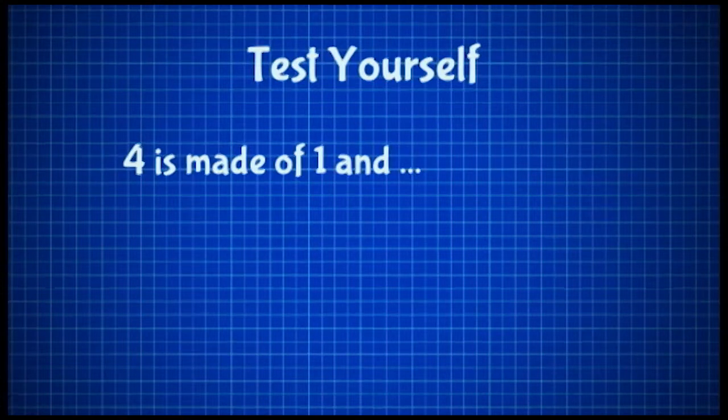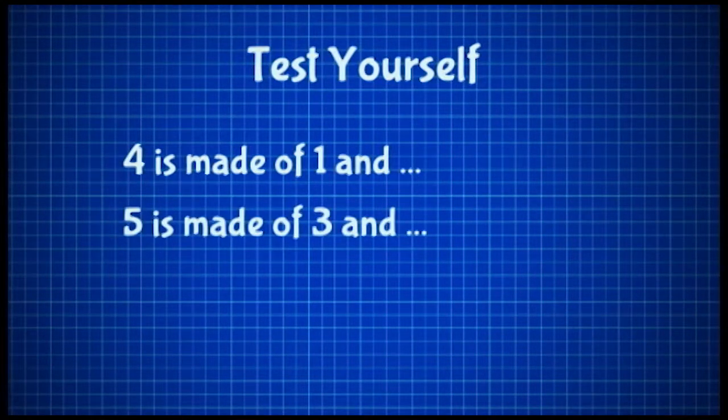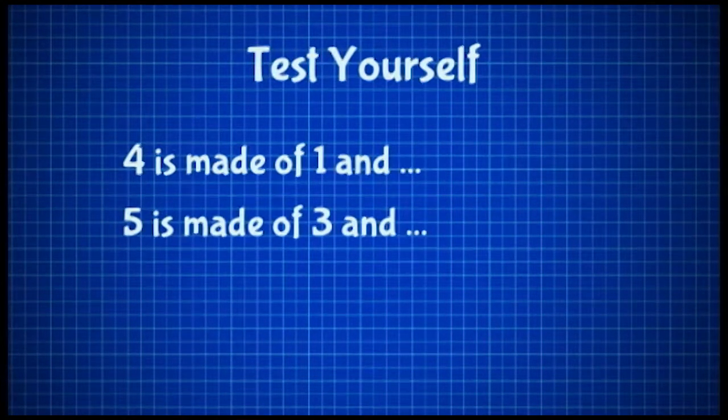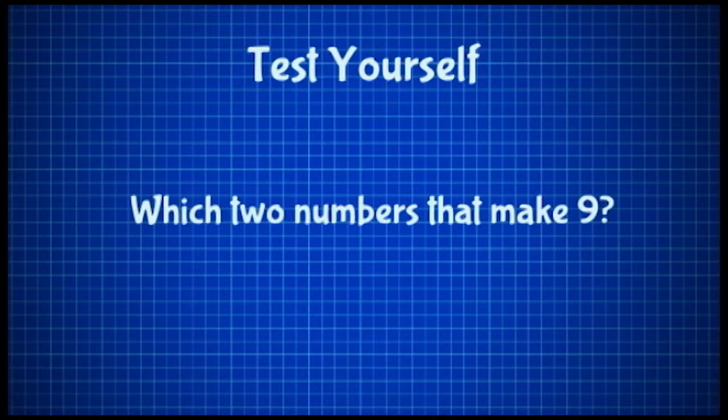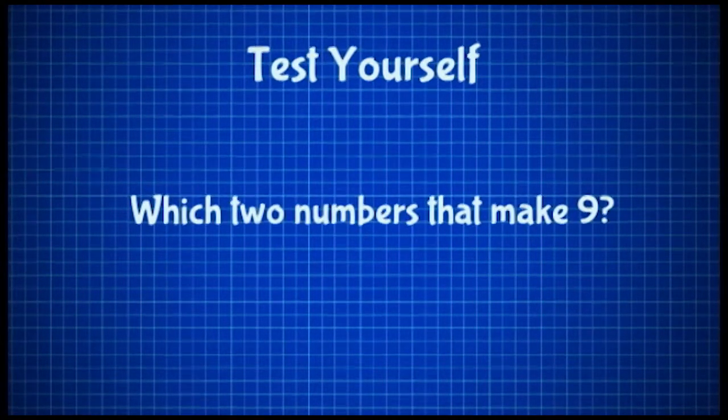Let's test yourself another way. 4 is made of 1 and, 5 is made of 3 and, as well as 8 is made of 7 and. Lastly, see if you can list out which two numbers make number 9.